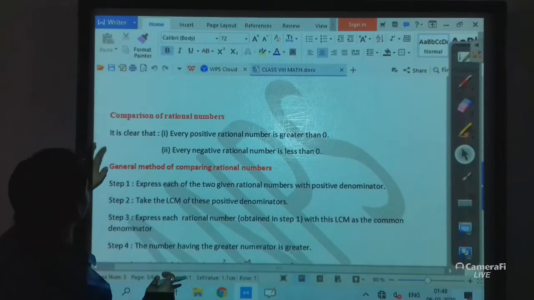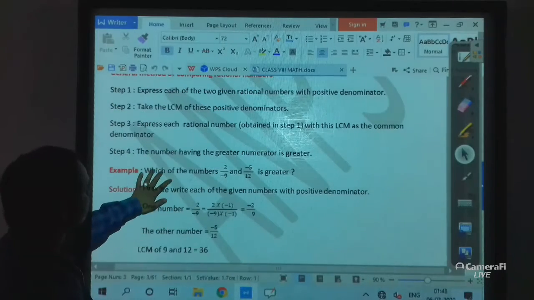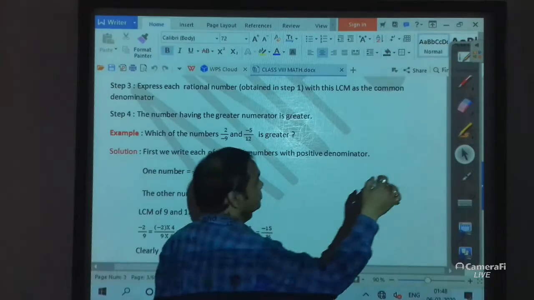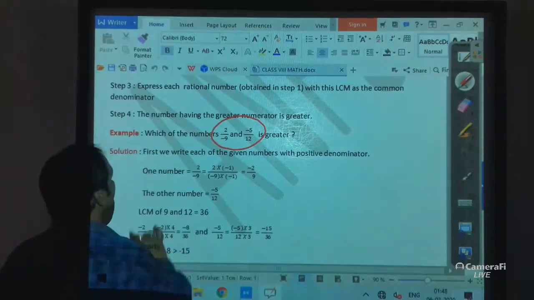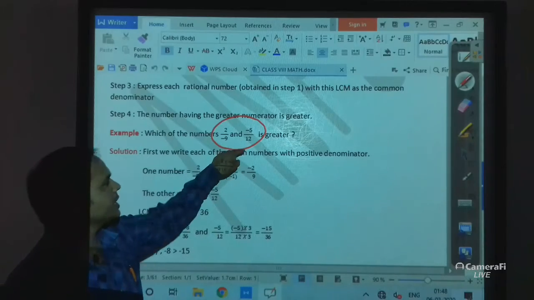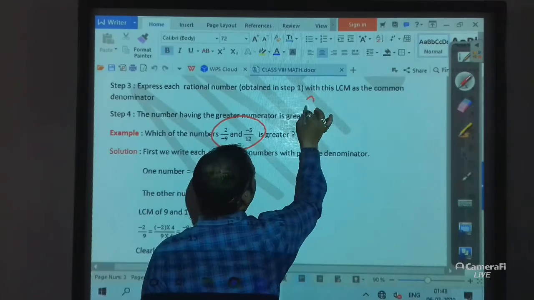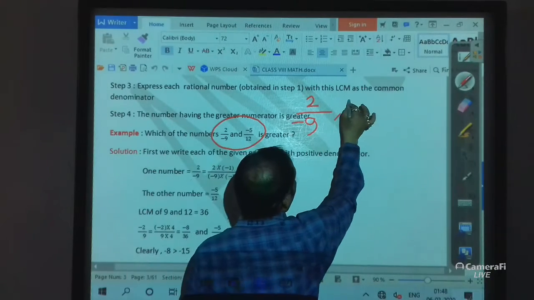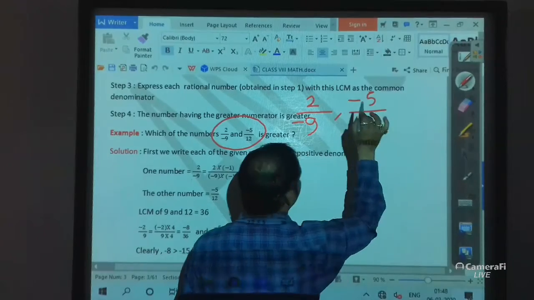So students, take this example. Which of the numbers 2 by -9 and -5 by 12 is greater? So 2 by -9 and -5 by 12.